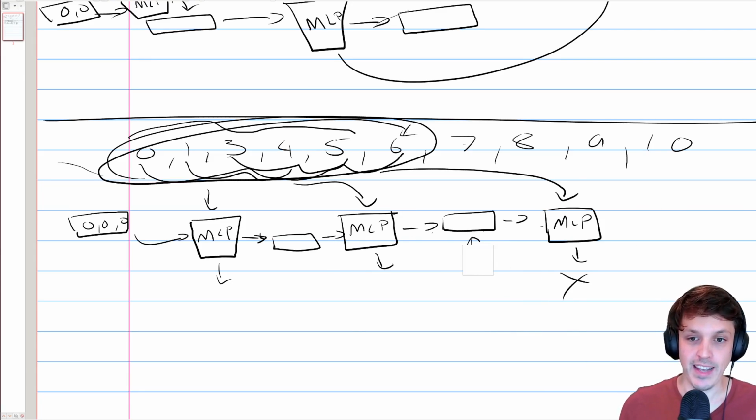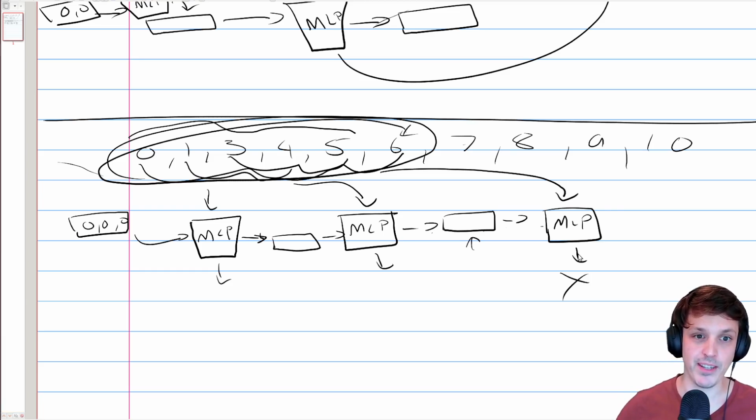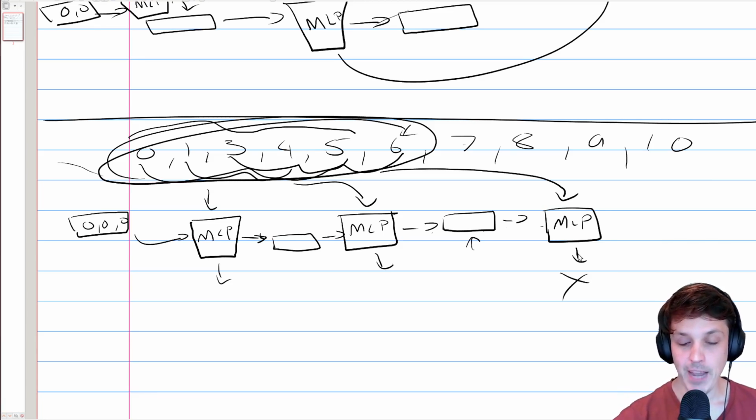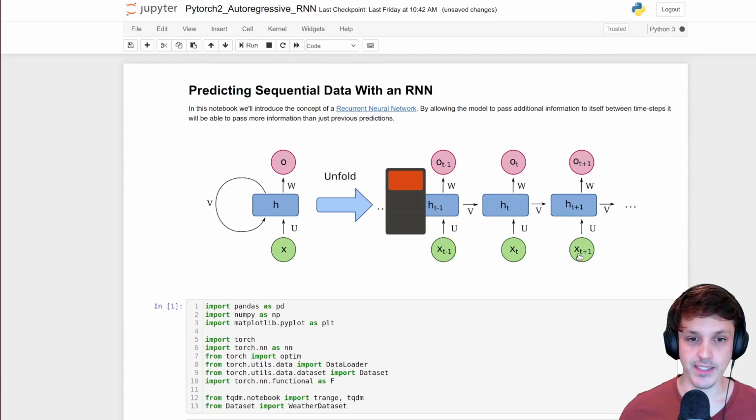So even though our MLP has a fixed length input of the days and a fixed length summary, it can make decisions, if we structure it in this way, based on all the previous data. So we can keep going on this sequence forever. And theoretically, at least, the MLP at any one time step is going to be able to make predictions based on all the previous data that it has seen in this sequence. And we call this sort of architecture and training regime a recurrent neural network. So that's what this little diagram here is showing.